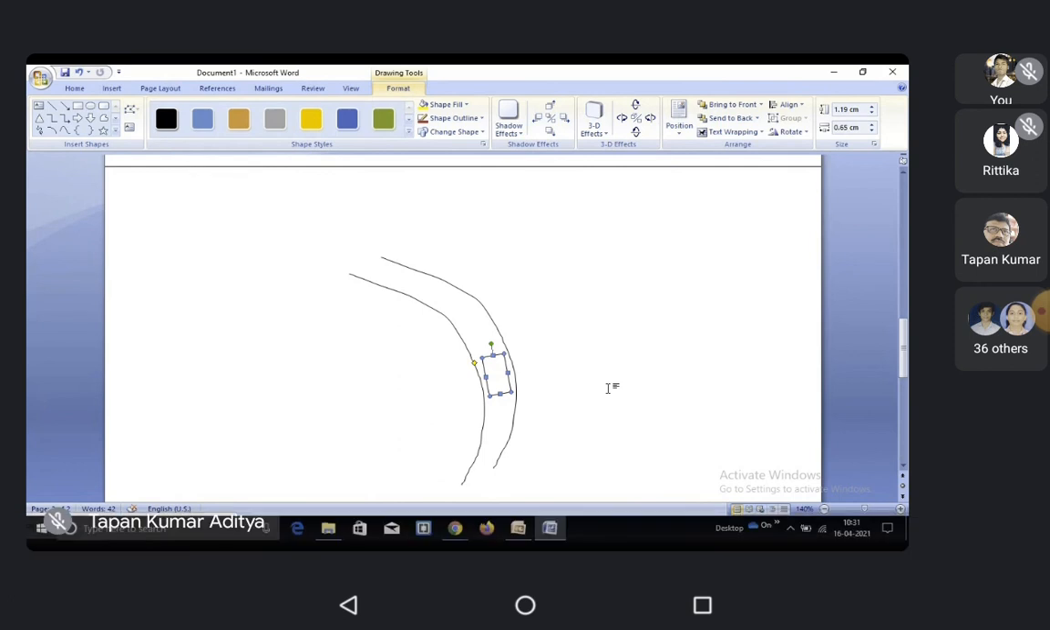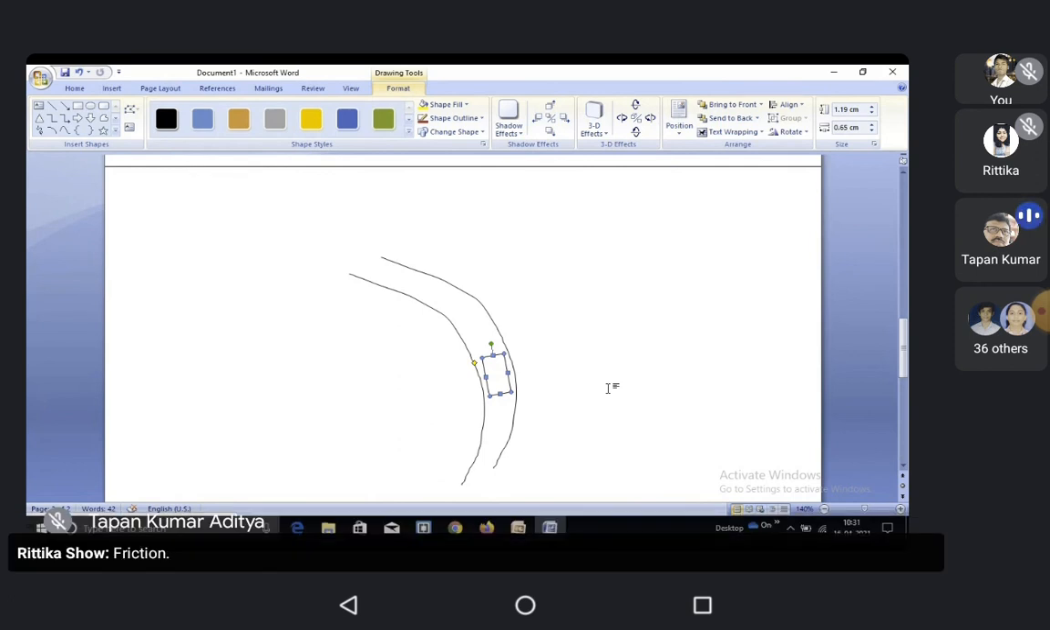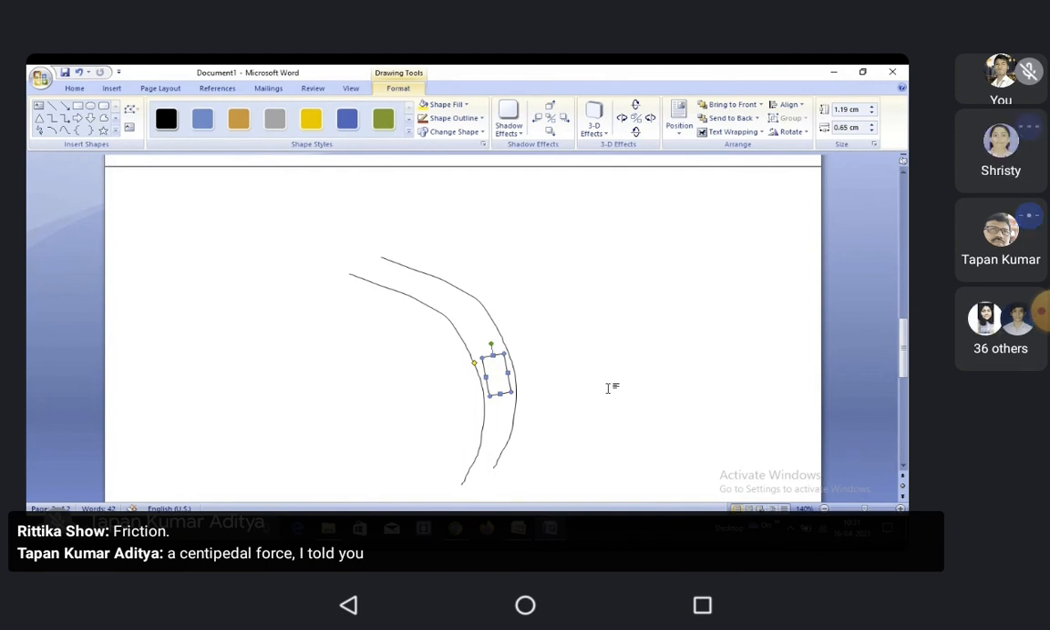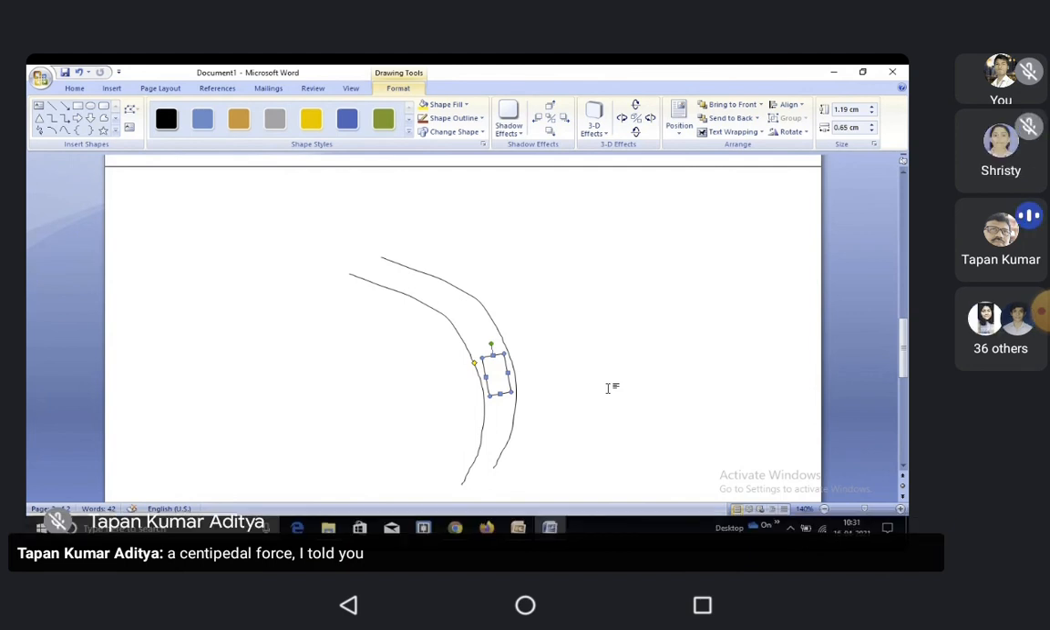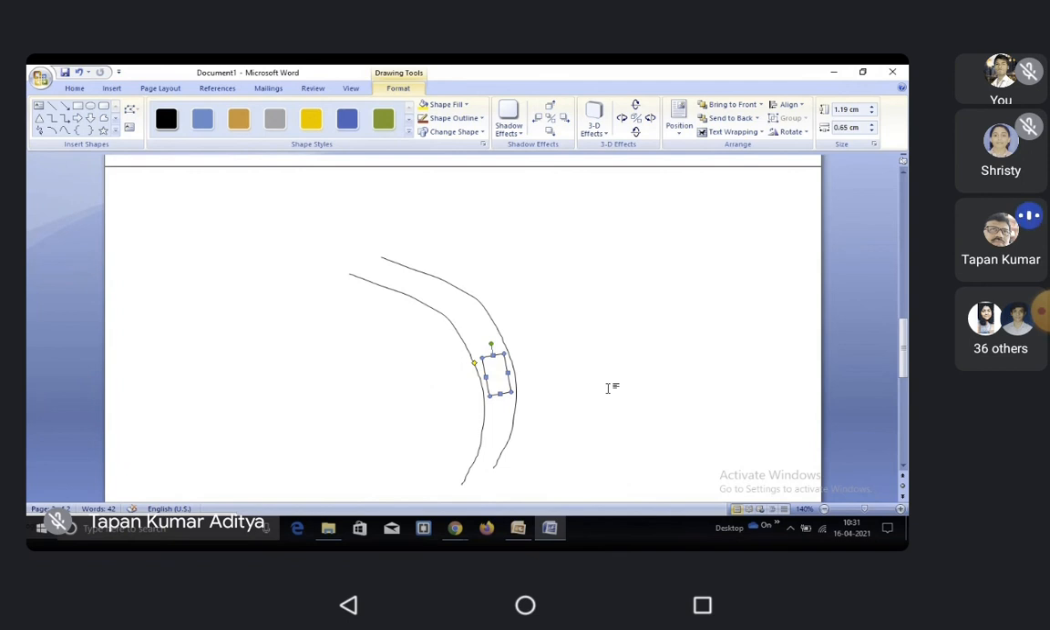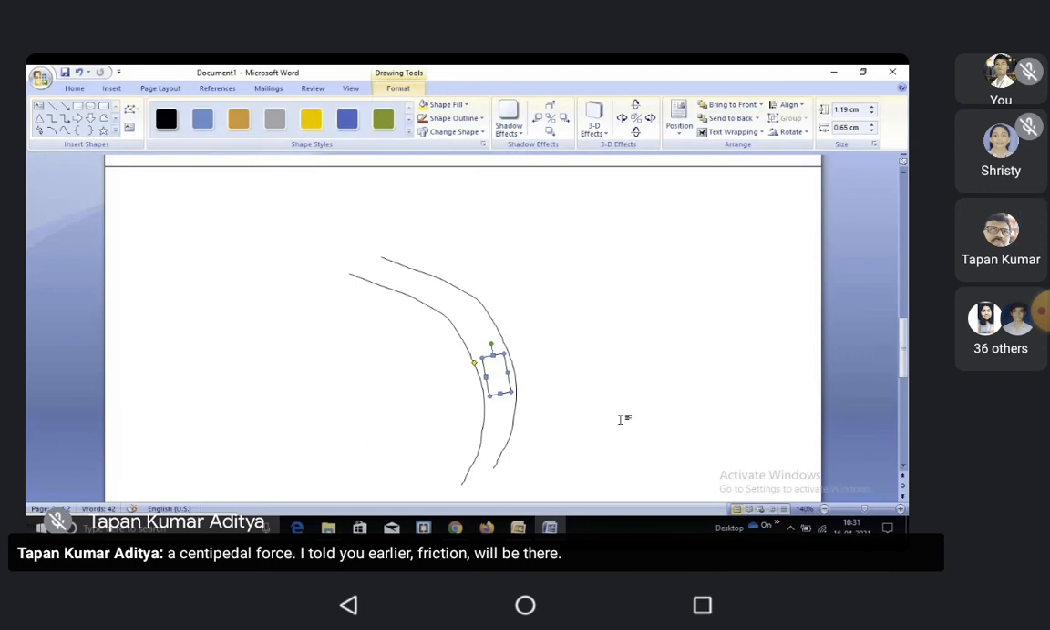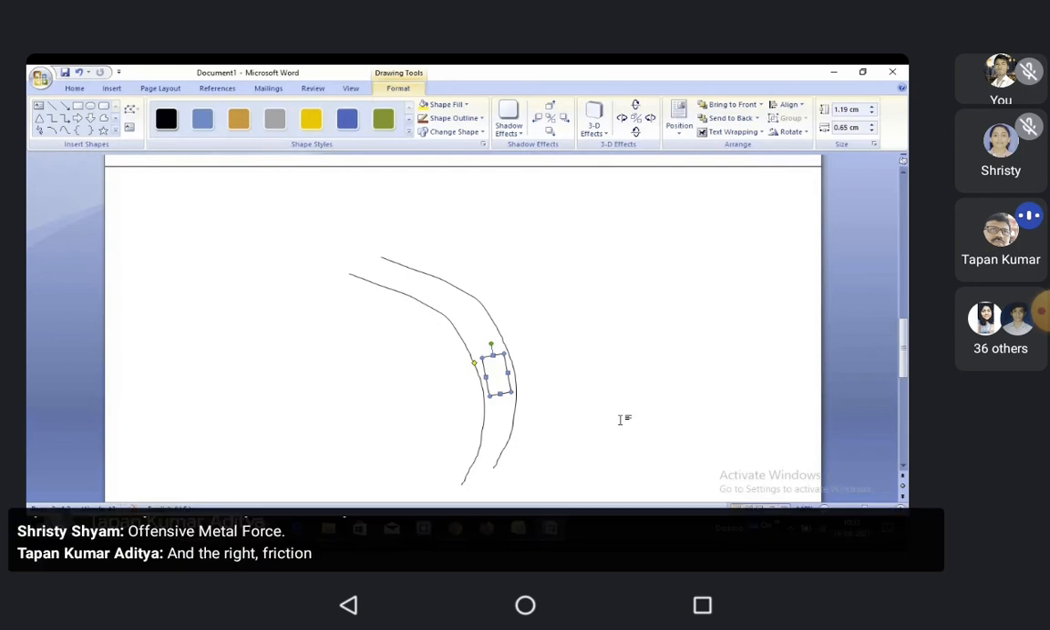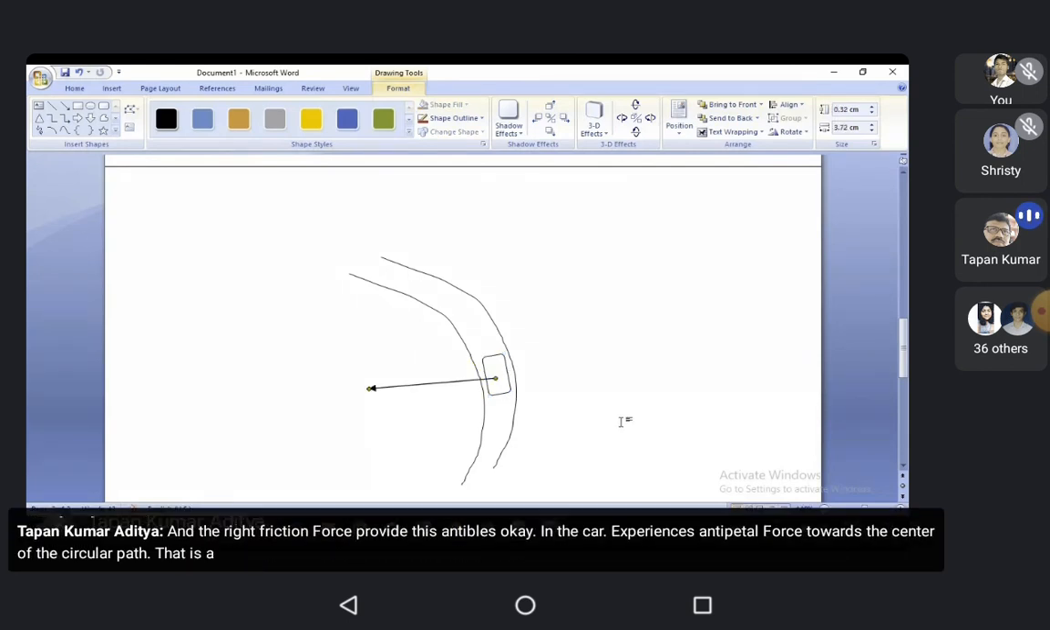Friction. Centripetal force. I told you earlier, friction will be there, and centripetal force. The car experiences centripetal force towards the center of the circular path. That is the centripetal force acting on the car.